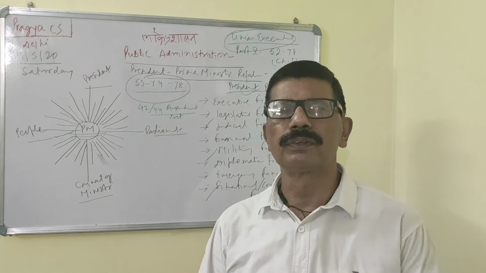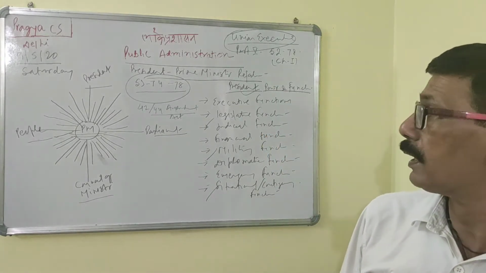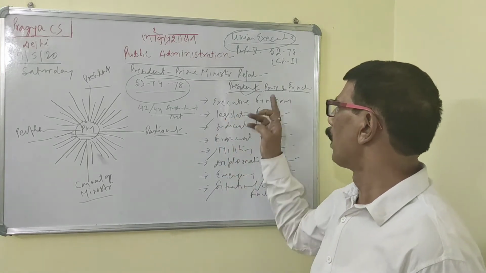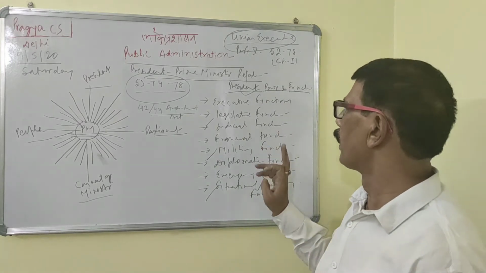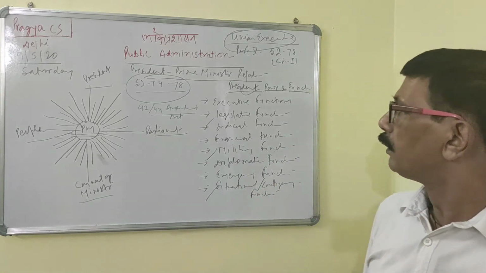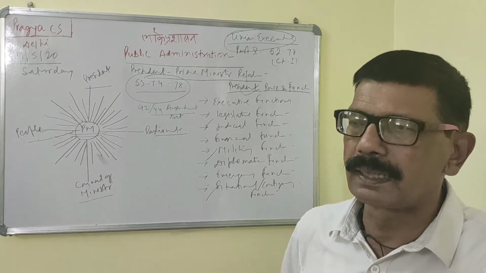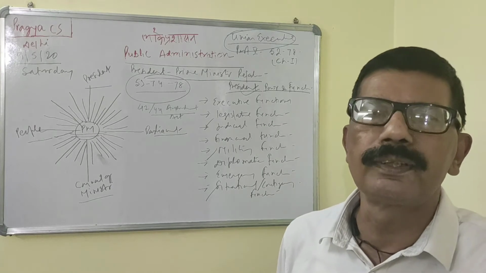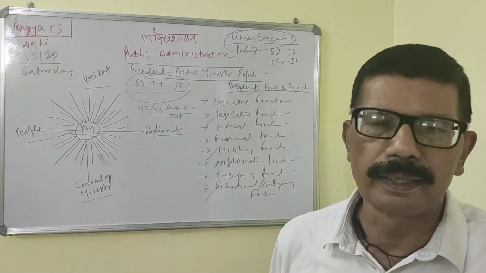But the Constitution has given him enormous power, which can be discussed under several heads. So we have pointed out executive power and function, legislative power and function, judicial power and function, and financial power and function. Where executive powers and functions are concerned, Article 53 is very important here, that the executive power of the Union is vested in him.